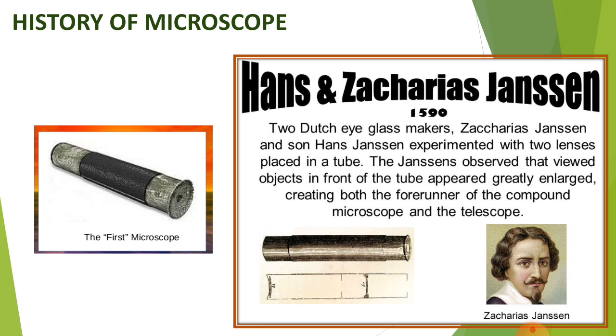The first microscope was invented by scientists named Hans and Zacharias Janssen. They were eyeglass makers, and Zacharias and his son Hans Janssen experimented with two lenses placed in a tube, and this is how the first microscope looked. It had a tube and two lenses at both ends.